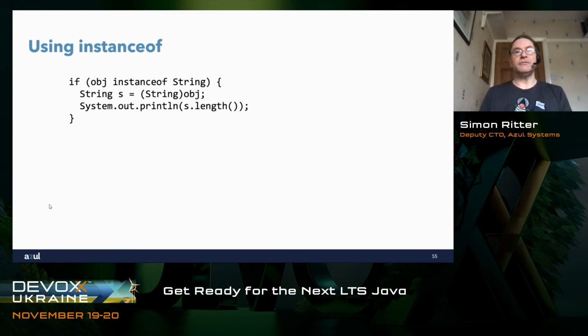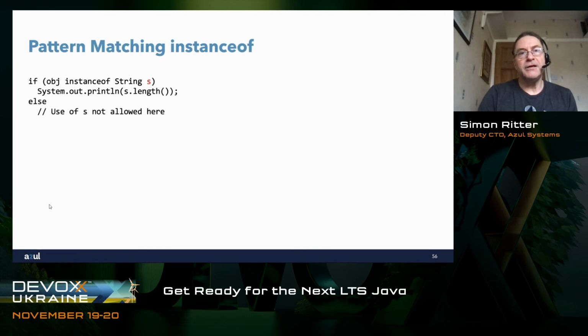And then the first thing that I'm going to have to do is, if I want to use obj as a string, which I most likely am going to want to do, then I have to create a new variable called s of type String, and I have to assign to that the reference obj and do an explicit cast to tell the compiler that I want to cast it to a string. Now, if you look at that, that's kind of redundant. The compiler should be able to do this for us. We shouldn't have to do all of that extra work.